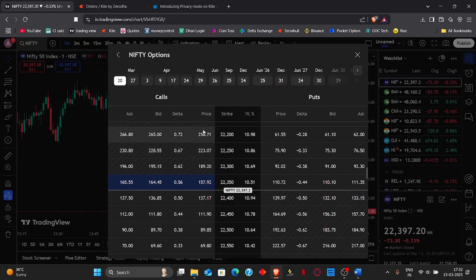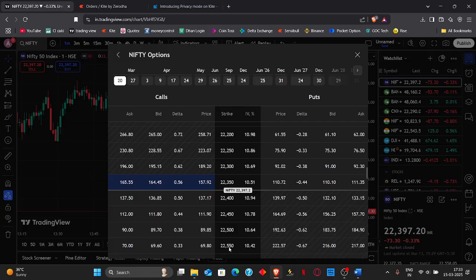As you can see, as we move from in the money to out of the money options, the premium decreases in a call option. Similarly, as we move from in the money to out of the money in puts, you can see it goes from downwards to the upward direction, because in a put option scenario the in the money options are above the current price of the Nifty 50 index. If the market is going to move in a downward direction, our put premiums are going to increase.